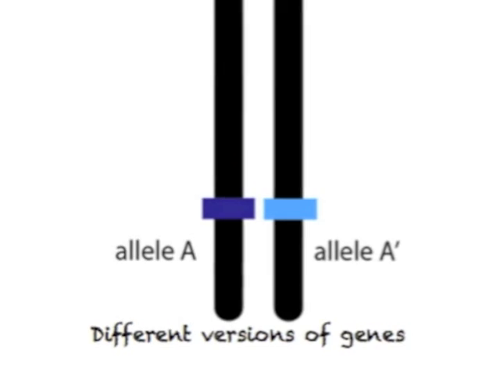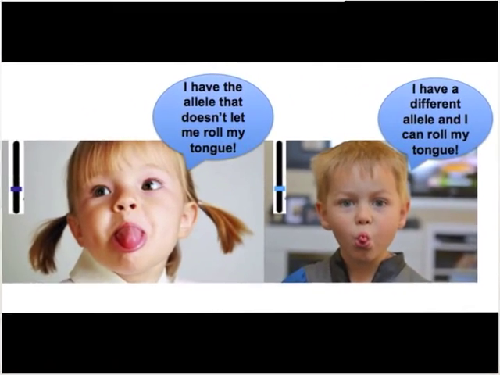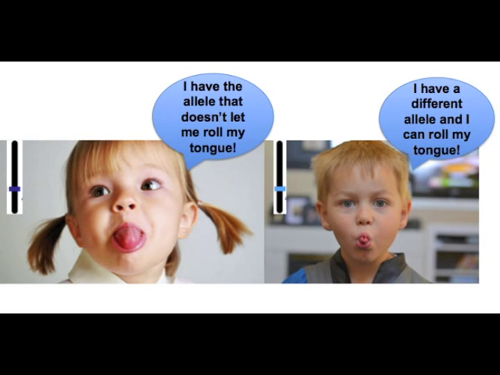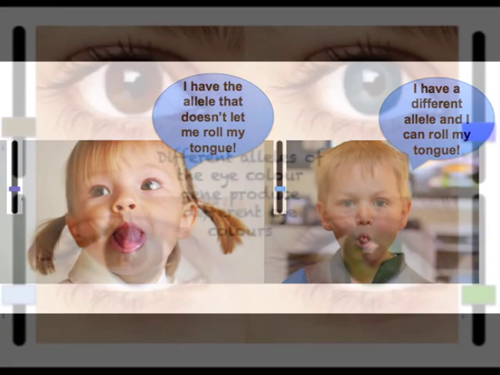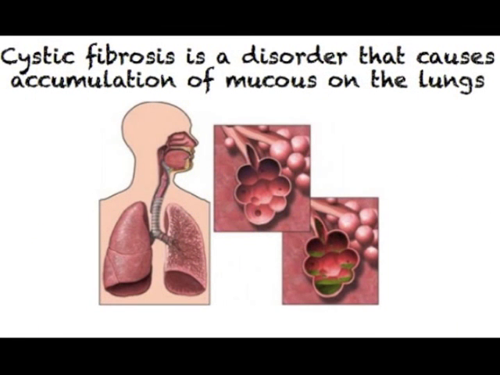They may be different possible versions of the same gene, which are referred to as alleles. One version of the gene that codes for muscles of the tongue gives you the ability to roll your tongue. A different version of that gene gives you the inability to roll your tongue. Different versions of the gene that codes for eye color produce different color eyes, including brown, dark blue, blue, and green. Alleles can also have implications in some diseases, including cystic fibrosis.